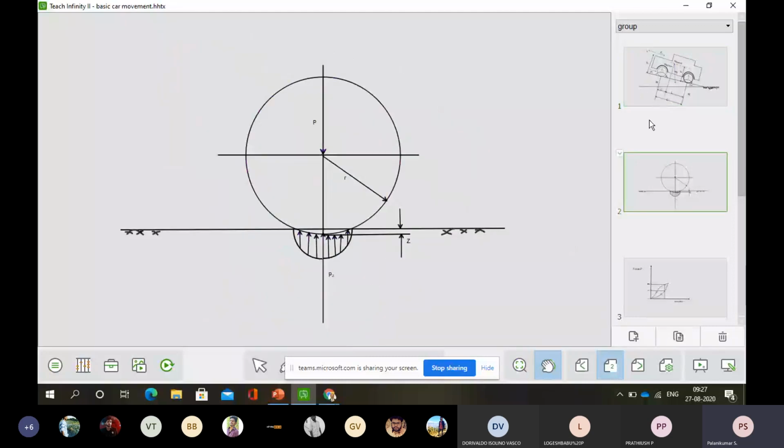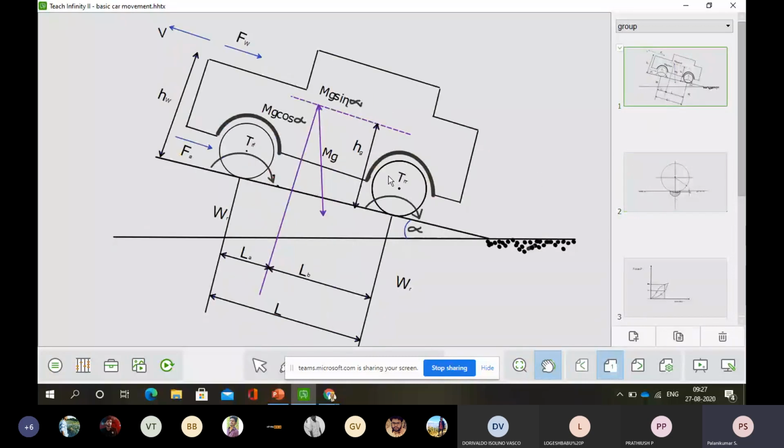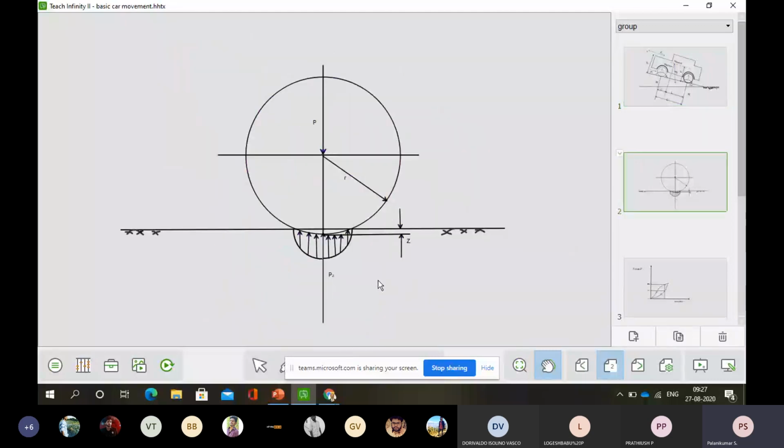Now I am coming to the roll of a wheel. In a normal standstill, as I already told, because of the mass of the vehicle, it is standing, so it is not really having contact at a single point of the wheel. If you see practically any vehicle, we have used tires only, and inside that we are filling air.